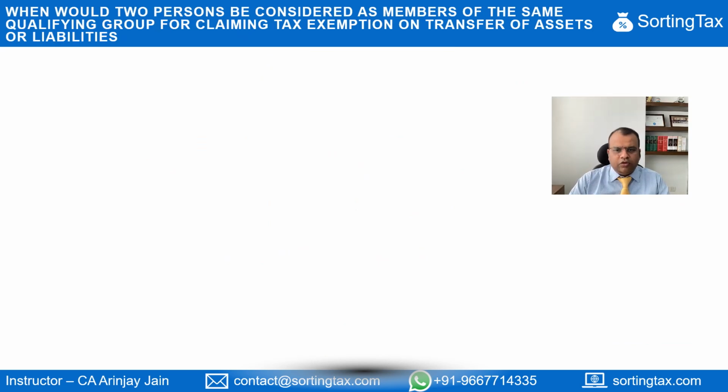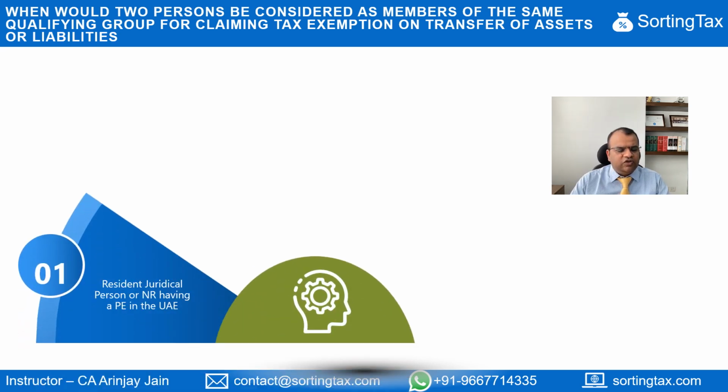Now, in order to be constituted as a qualifying group, there are certain conditions which are prescribed. The first condition is that the resident juridical person or a non-resident having a PE in the UAE are considered as taxable person. So a taxable person will include a resident juridical person, a person who is a resident of UAE, or a non-resident having a PE in the UAE. Now, how will a non-resident have a PE in the UAE? That is covered as a separate part of this particular course.